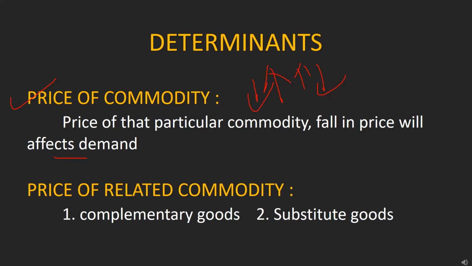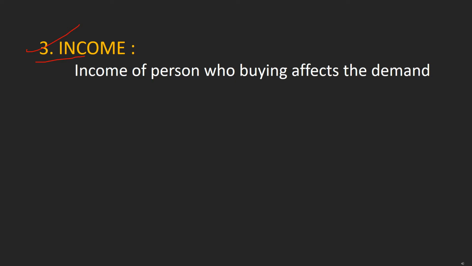Second one, price of related commodity. Related commodity in the sense of complementary goods or substitute goods. Complementary goods have positive relation between them, and substitute goods have negative relation between them. Third one, income. Income of consumer also determines demand. When income of consumer rises, he demands a lot. If income of consumer falls, he demands less. So income of consumer matters.